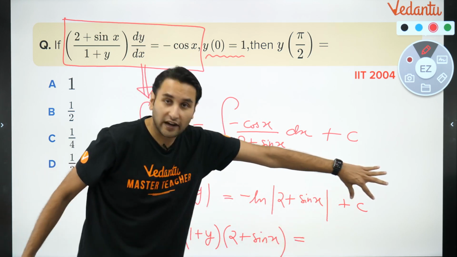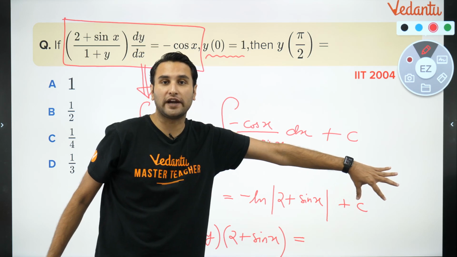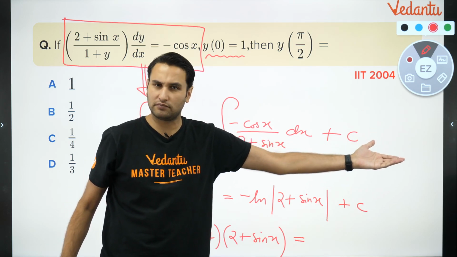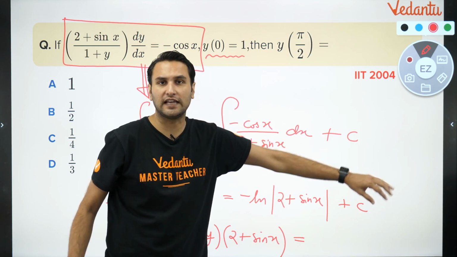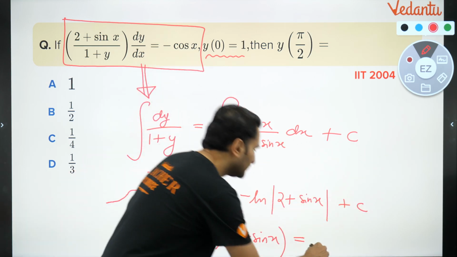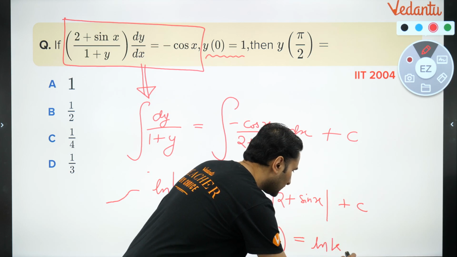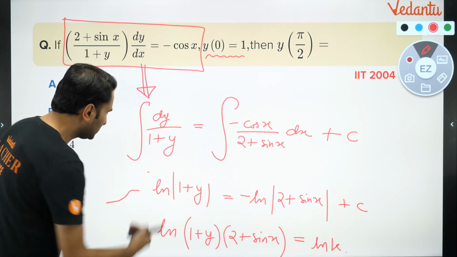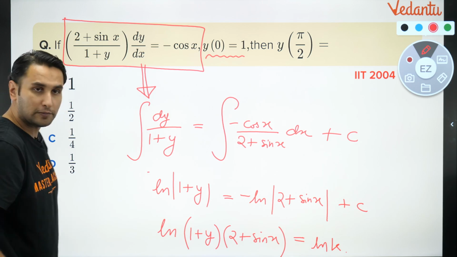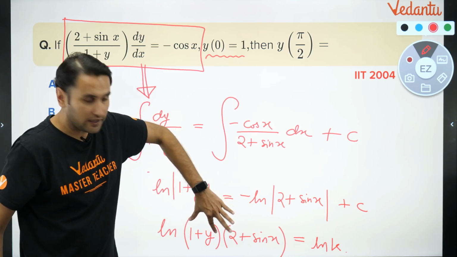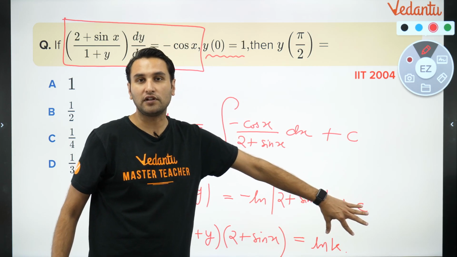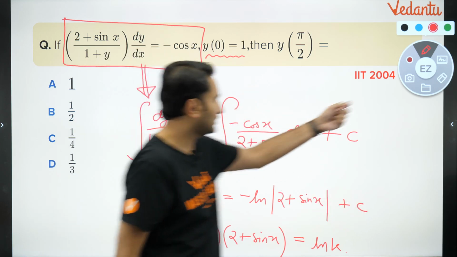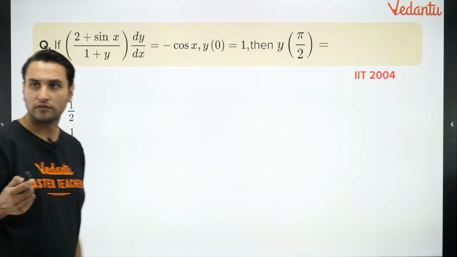And rather than writing c, you will want to write it as ln of some constant, for example ln of k. Now the ln can be removed. So what will be your solution? (1 plus y) into (2 plus sin x) is equal to a constant. That will be your general solution. I hope it's clear to all of you.